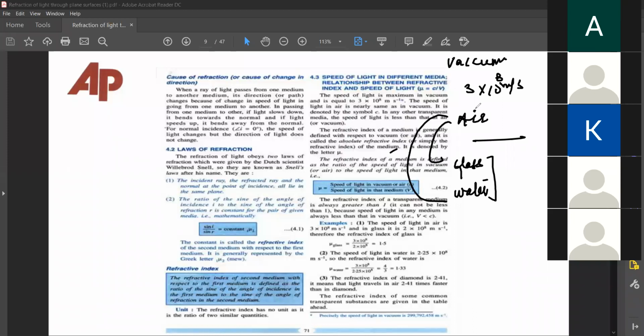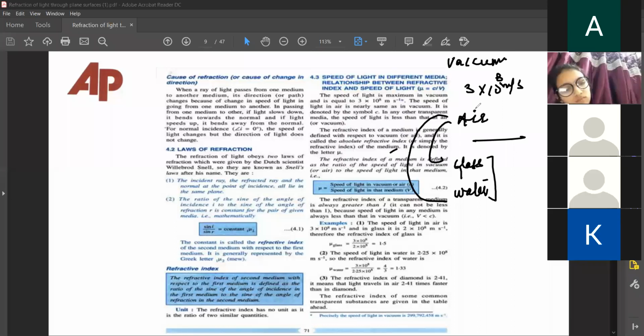क्या होता है जब light rare से denser medium में जाती है? So when the light goes from the rarer to the denser medium, velocity decreases, wavelength decreases, and frequency remains the same. It bends towards the normal. The angle of incidence Ri is always greater than the angle of refraction, and Ri is greater than 1.